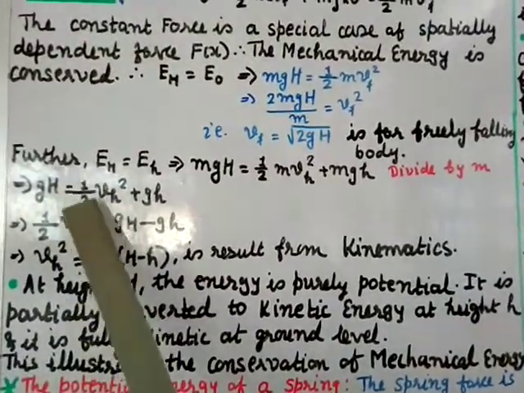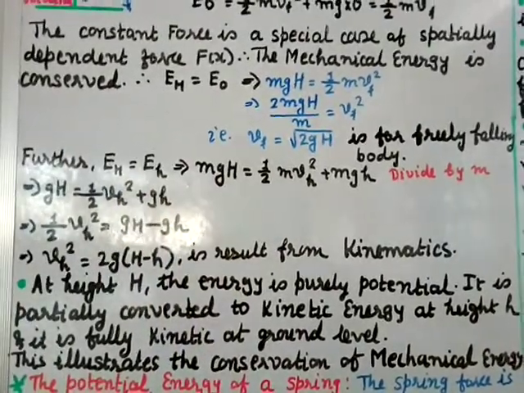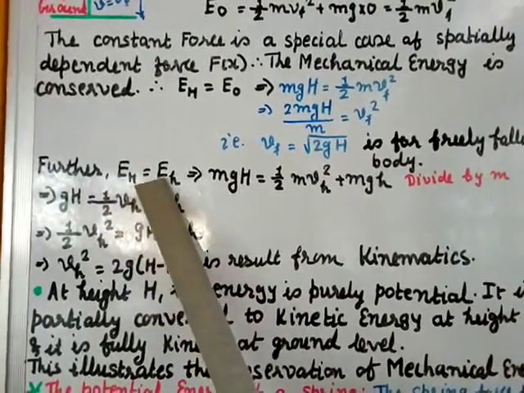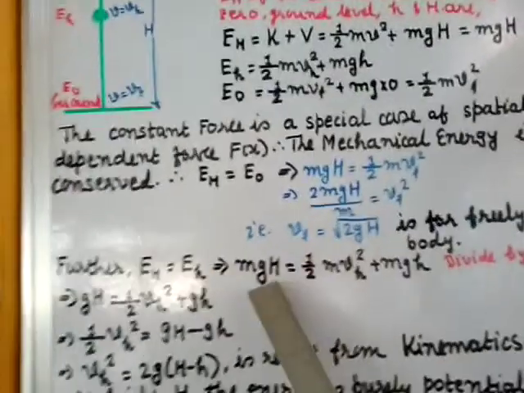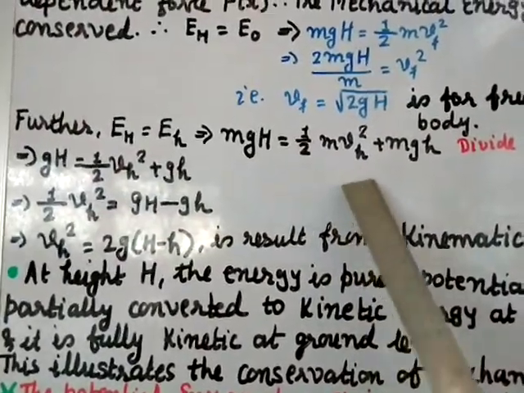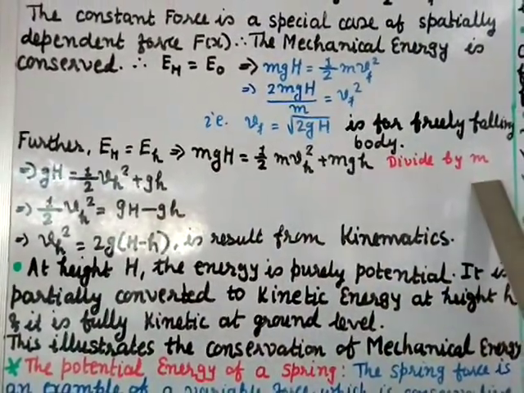Again, further we can go ahead: E_H equal to E_h, because the mechanical energy is conserved. E_H we found is mgH. So put the value: mgH equals E_h, which is 1/2 m v_h² plus mgh. All terms have m, so we divide each term by m.